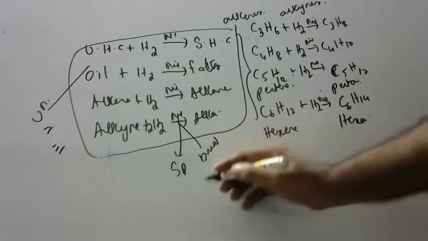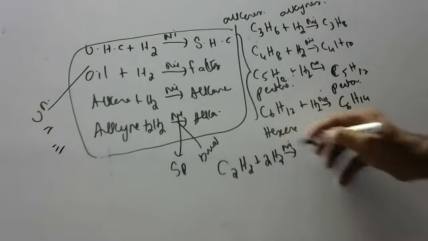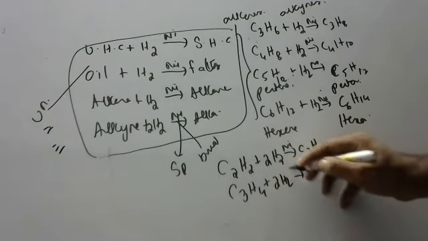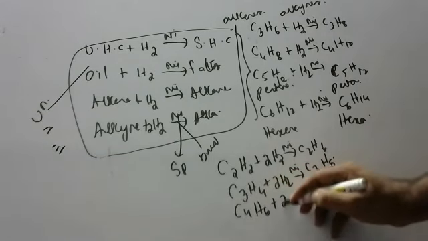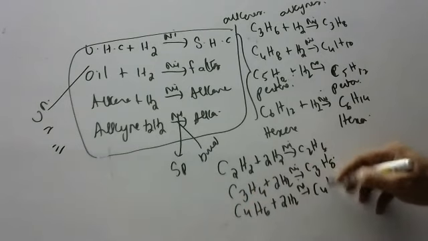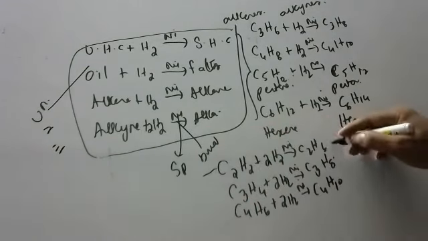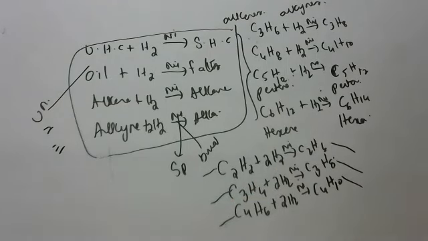Alkynes. Okay, C2H2 plus 2H2 in presence of nickel catalyst gives C2H6. Okay, C3H4 plus 2H2 in presence of nickel catalyst gives C3H8. Okay, C4H6 plus 2H2 in presence of nickel catalyst gives C4H10. Okay, these are the names, children. Ethene gives ethane, propene gives propane, butene gives butane, pentene pentane, hexene hexane, heptene heptane, octene octane, nonene nonane, decene decane. Alkynes will give alkanes on hydrogenation with nickel catalyst.